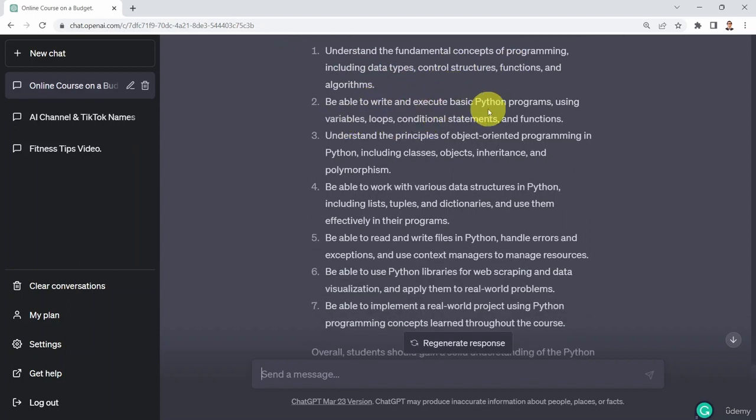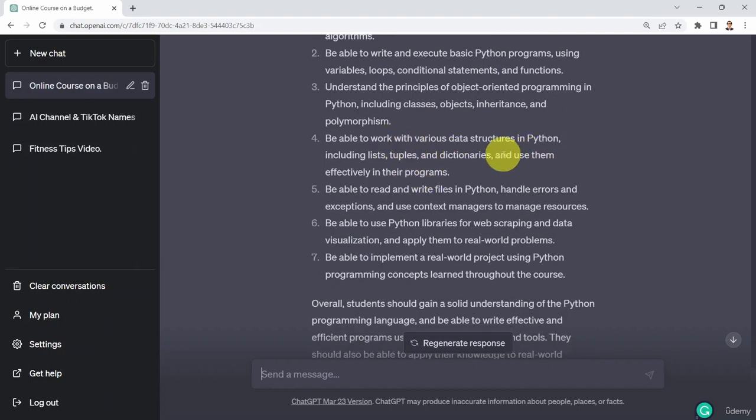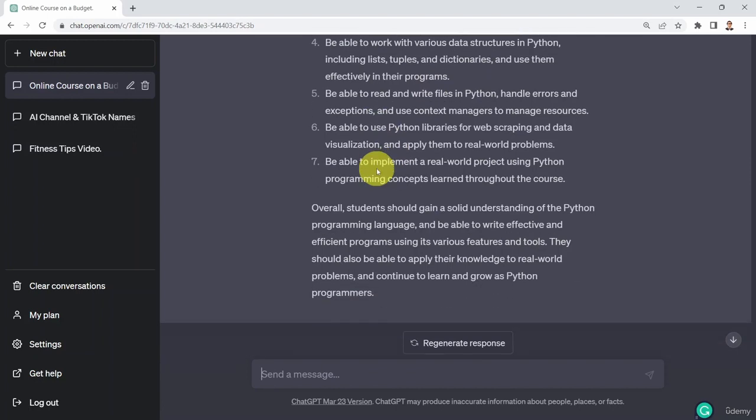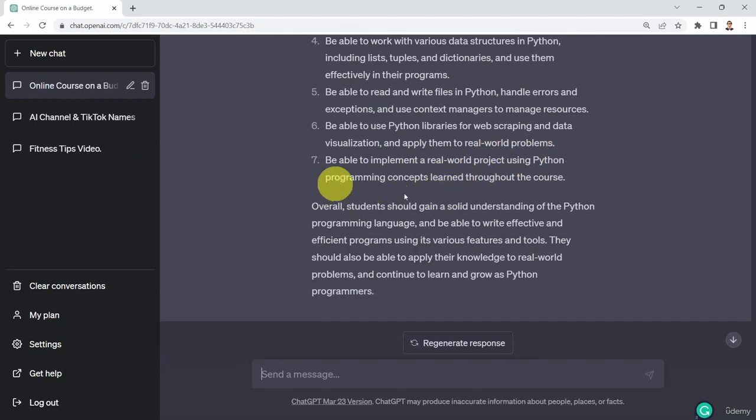Be able to write and execute basic Python programs using variables, loops, and conditional statements. You notice right now that it's not just talking about a specific lecture or lesson. Now it's talking about the entire course, okay? Be able to work with various data structures in Python, like tuples and dictionaries, write files, do web scraping and visualization, and be able to implement a real-world project using Python programming.